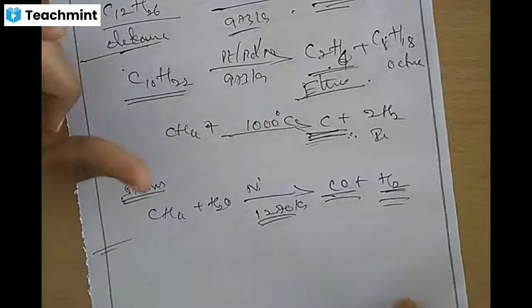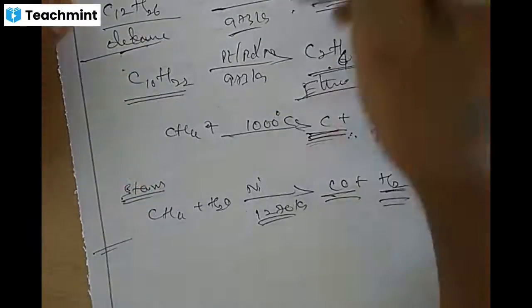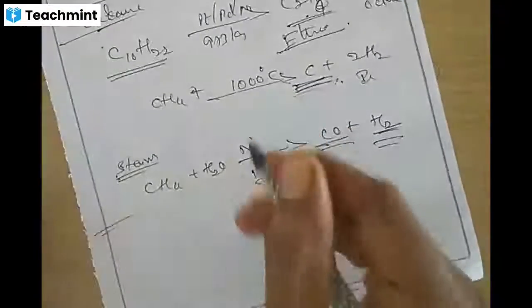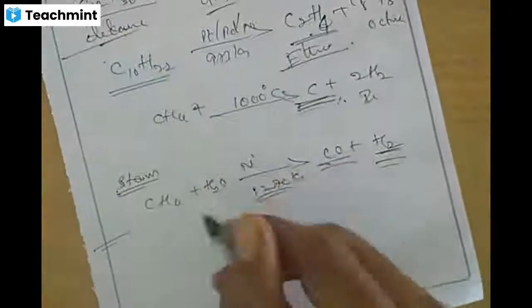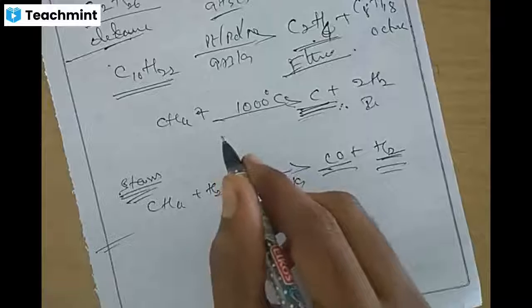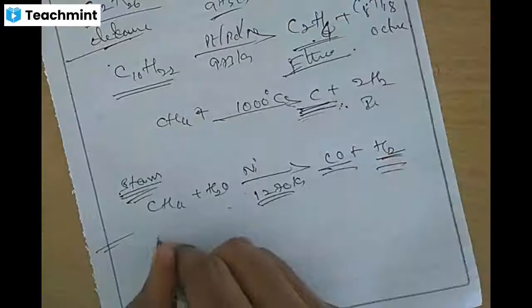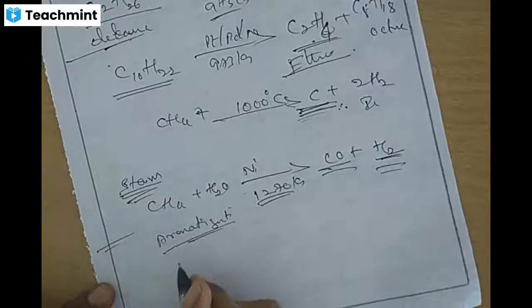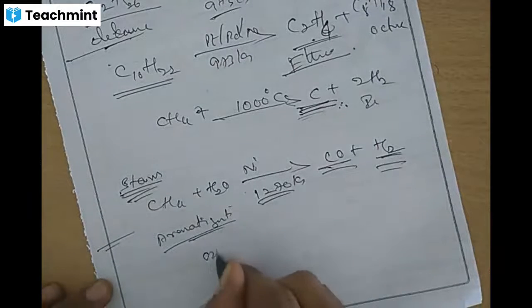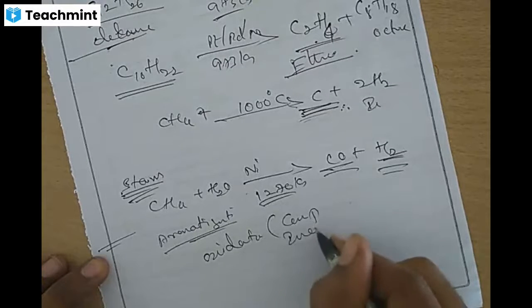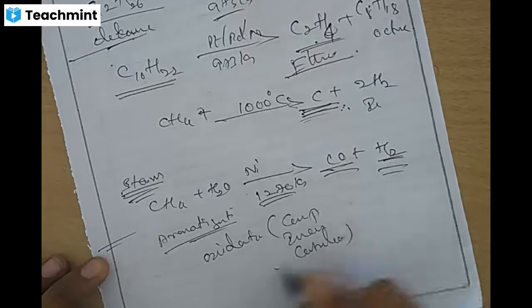Last part is conformation. I'll continue in the next class. So here, what are the chemical reactions we studied from the beginning? In reverse order: we studied heat reaction with steam, methane, means alkane. Next, pyrolysis, thermal cracking. Earlier we studied aromatization, right? Aromatization, cyclic ring. Before that we studied oxidation: complete oxidation, incomplete oxidation, controlled oxidation, right?